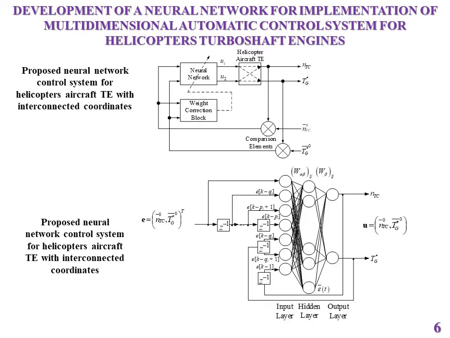The vector of output signals from the output of the neural network is the control one and is fed to the input of the control object, the helicopter, aircraft, turboshaft engine. The network is characterized by the number of neurons in the inner layer, layer 1. The structure of the multilayer neural network is shown in this figure.